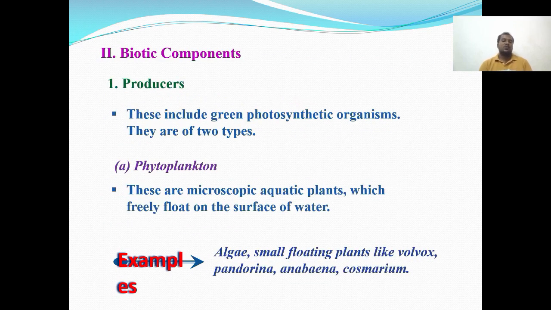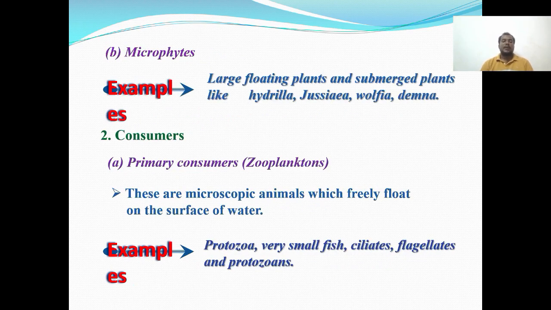So first one is producers. They include green photosynthetic organisms. They are classified into two types. So phytoplankton, these are microscopic aquatic plants that may freely float on the surface of the water. For example, algae, small floating plants like Volvox, Pandorina, Anabaena, and Cosmarium. Macrophytes, so these are large floating plants and submerged plants like Hydrilla, Jussiaea, Wolffia, and Lemna.